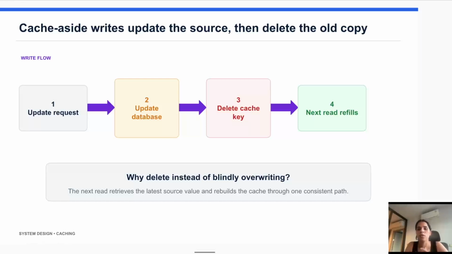So these are the two strategies of the cache aside pattern.